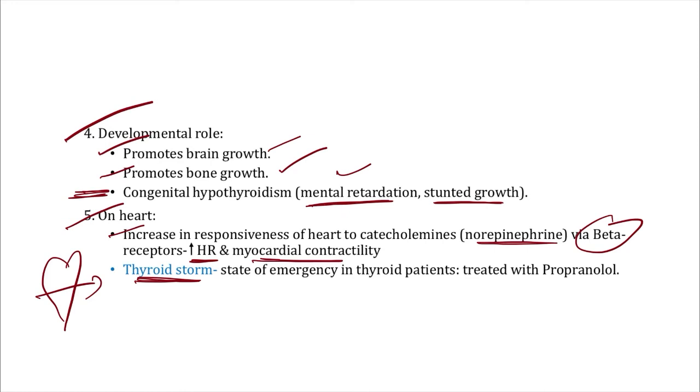This is a state of emergency, sir. So in thyroid storm we treat with propranolol. Why, sir? Because this is a beta blocker, so we will block this beta receptor. That's why we can reduce the action of thyroid hormone. So propranolol is the treatment for thyroid storm.